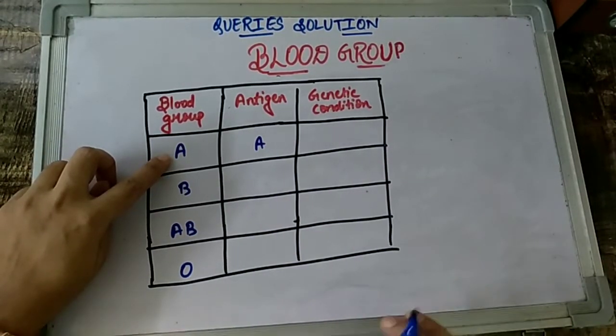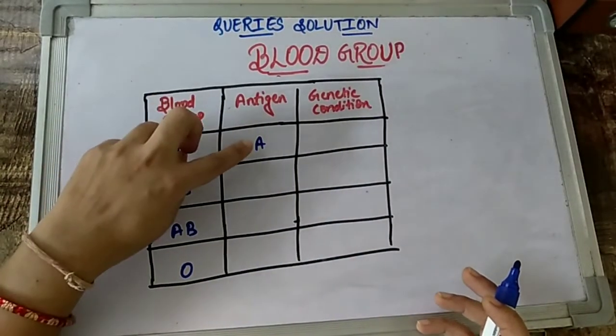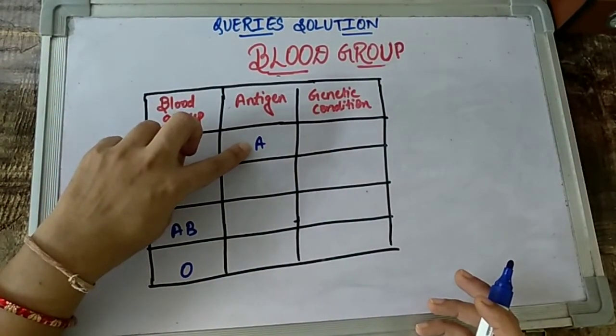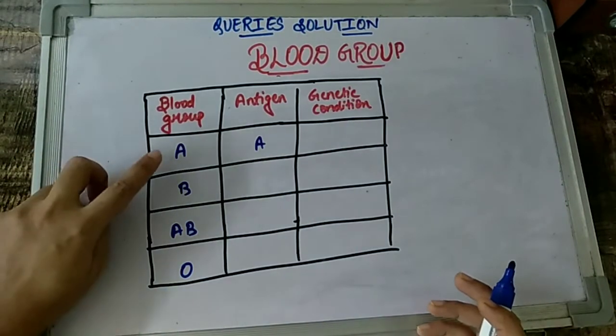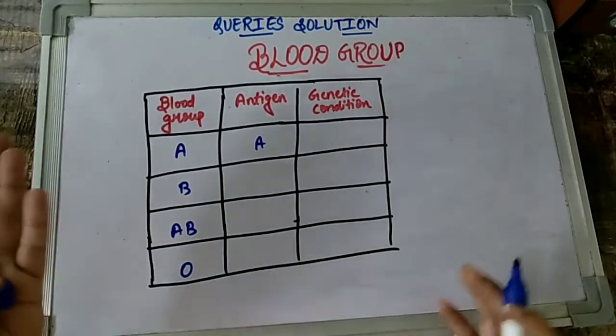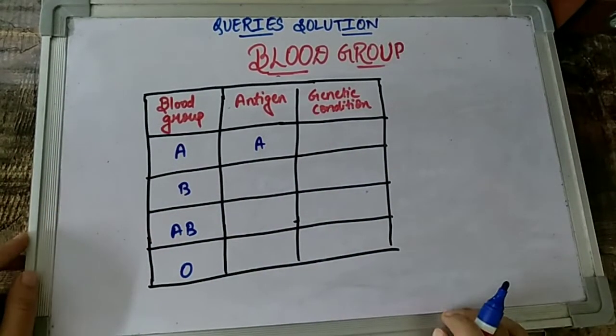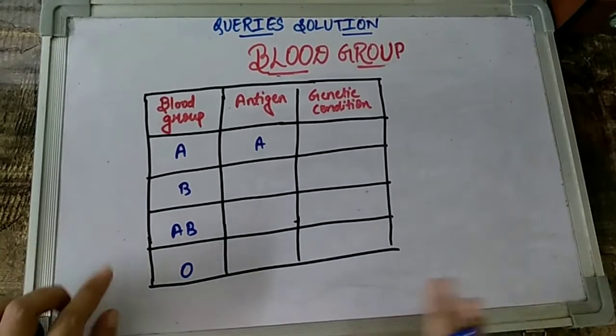So those persons who have blood group A, on the surface of their RBC, which type of antigen is present? A type of antigen is present, and that entirely makes up the blood group as A. For its antibody, it is the corresponding anti-A antibodies. Anyway, I am not going into that detail right now in this session.